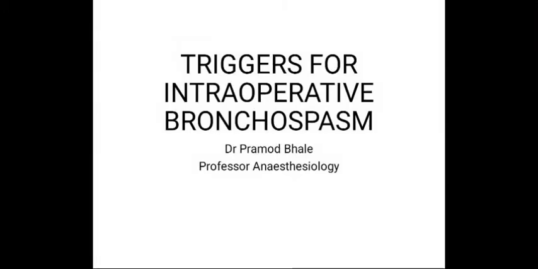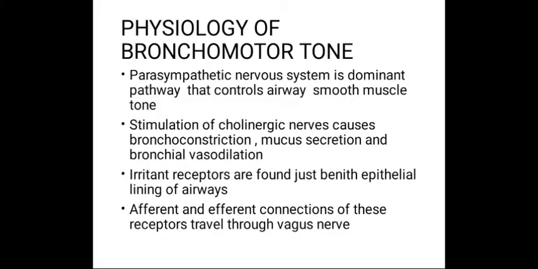Hello students, today we will discuss triggers for intraoperative bronchospasm. First we will understand the physiology of bronchomotor tone. The walls of bronchi and bronchioles are composed mainly of smooth muscle and cartilage plates. The parasympathetic nervous system is the dominant neuronal pathway that controls the airway smooth muscle tone.